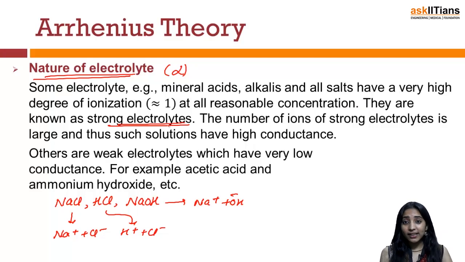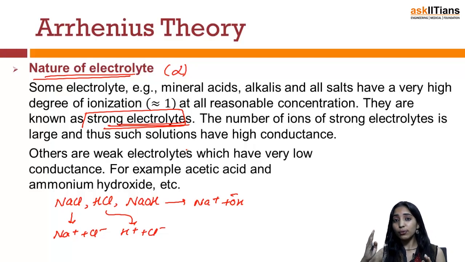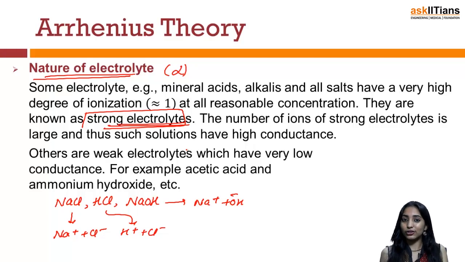So any such electrolytes which get completely ionized or completely dissociated are known as strong electrolytes. The number of ions of strong electrolytes is very large, and thus the solutions of strong electrolytes have a very high conductance. This is what we can conclude, because if you are taking 1 mole of something and it gives 1 mole each of its constituents, the number of ions available in the final solution will be so large. If the number of ions in the solution is so large, the conduction of that solution will be large, and hence they are called high conducting solutions.